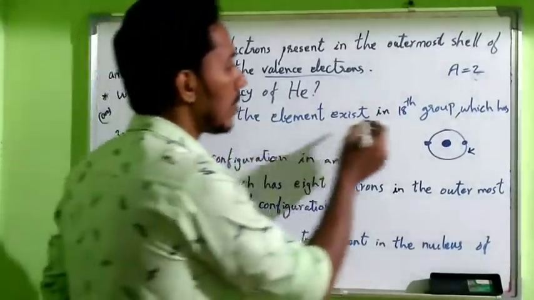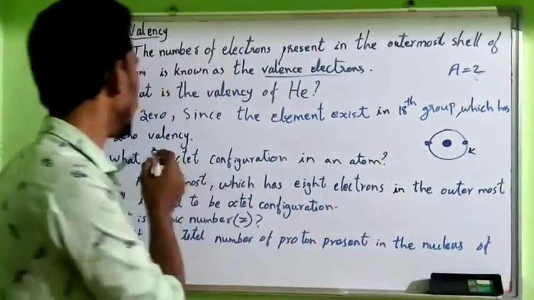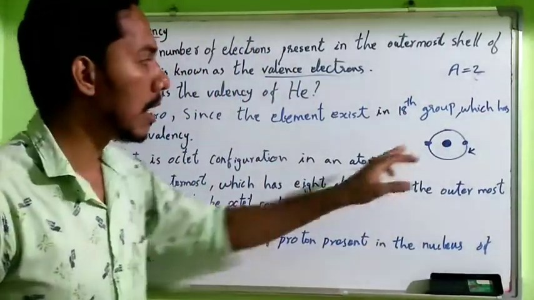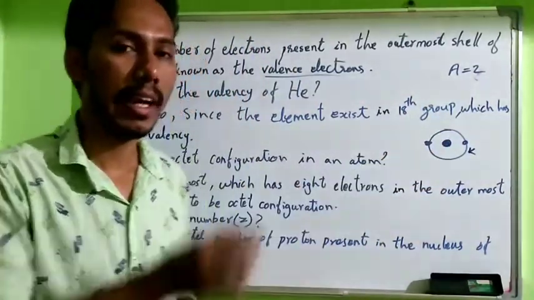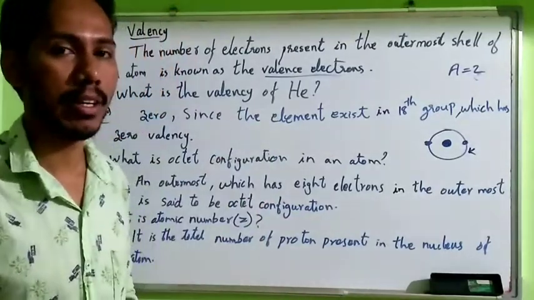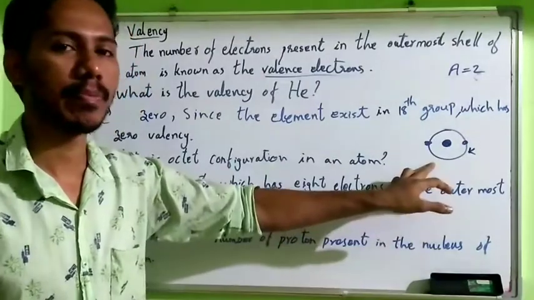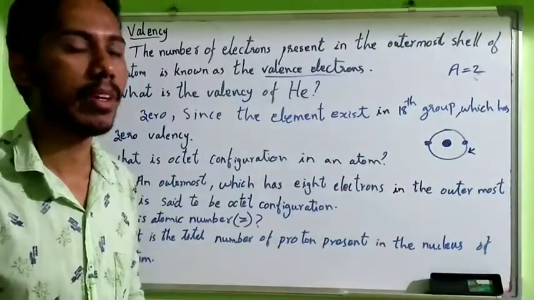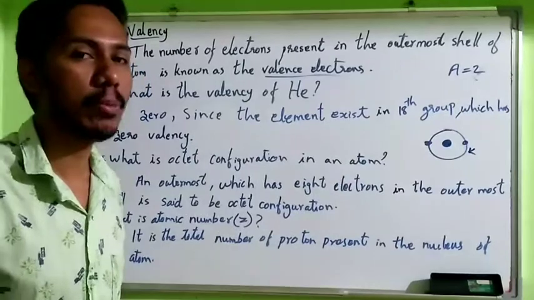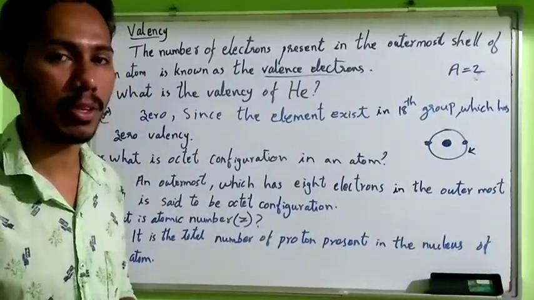Since the element exists in the 18th group, which has 0 valency, this element also occupies the 18th group in the periodic table. All the elements of the 18th group are completely filled, like helium. So it exists in the 18th group, so we can say that the valency is 0.